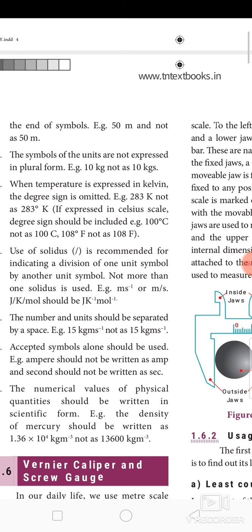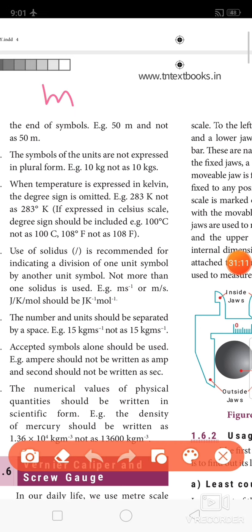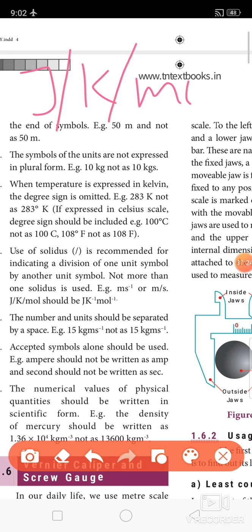And use of solidus, which means slash. Use of solidus is recommended for the indication of a division of one unit symbol by another unit symbol. Not more than one solidus is used. For example, meter divided by second. One solidus can be used. More than one, for example, the second example, joule divided by Kelvin divided by mole.